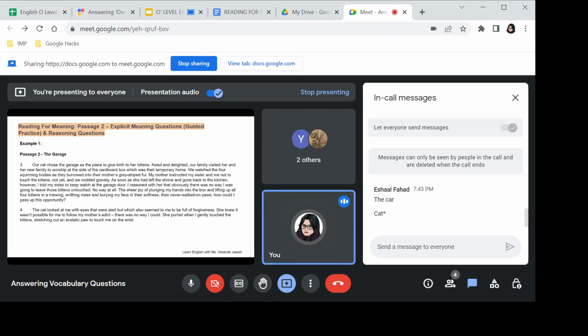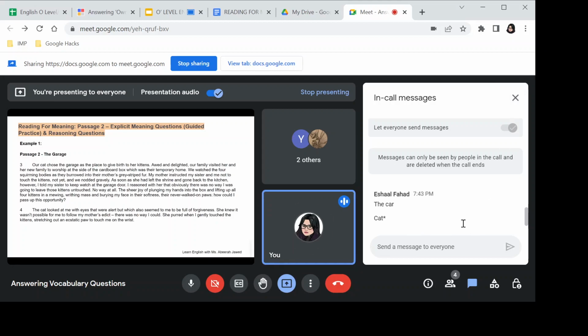Using the word merciful is also perfectly fine, because this is what she saw in the cat's eyes. Allowing would be fine. Even if you said merciful, kind, allowing, giving, accepting rather. Accepting would also be all right.